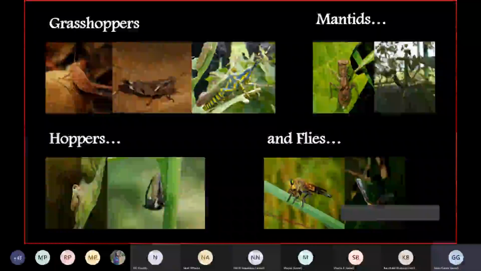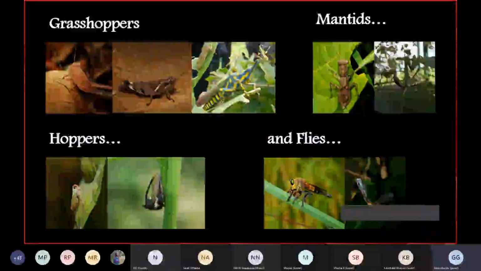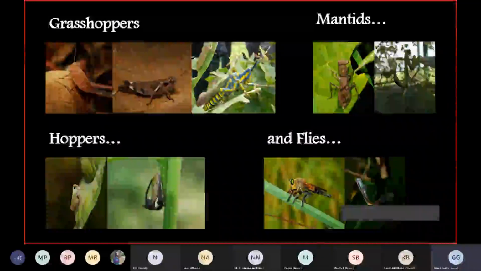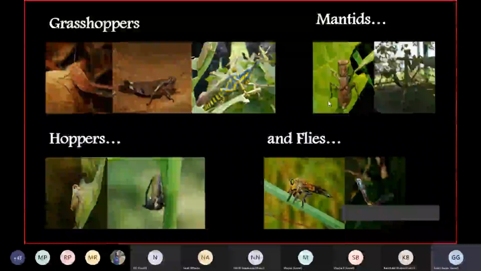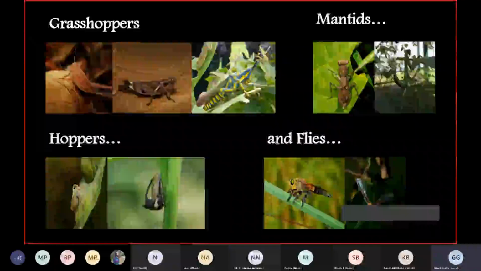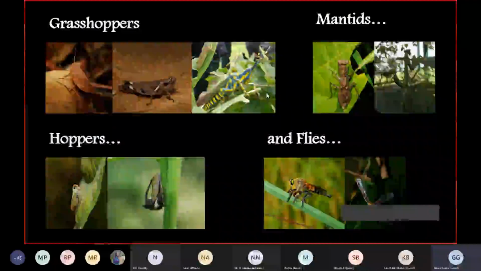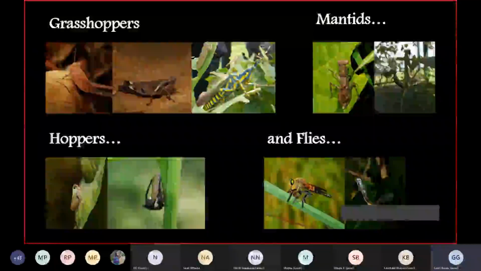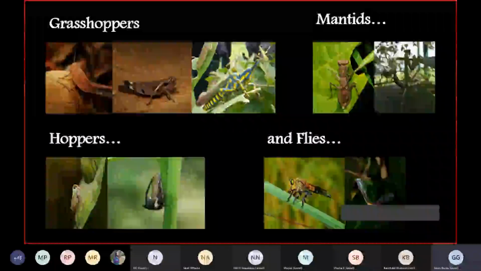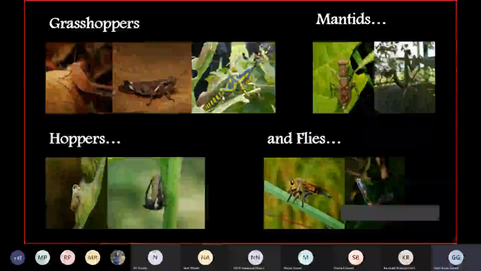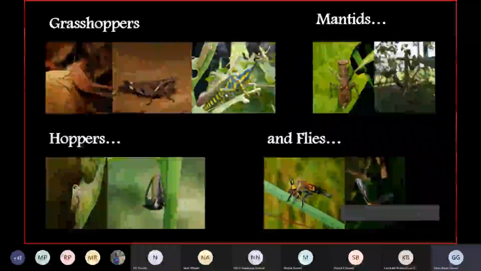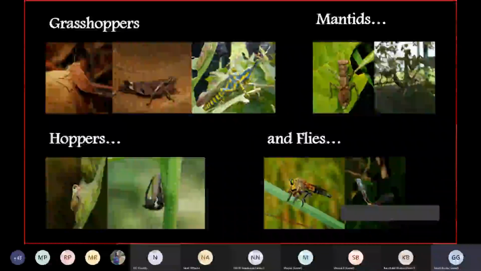Also, mantises can move their head, their neck. They can move their head. Have you seen any cockroaches doing that, looking here or there? No, only mantises can do that. And this beautiful one here is the painted grasshopper. It really appears like somebody has actually sat down and done some nice painting on them.